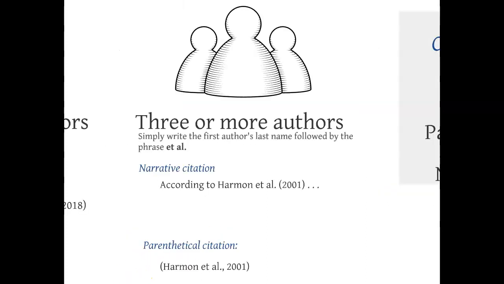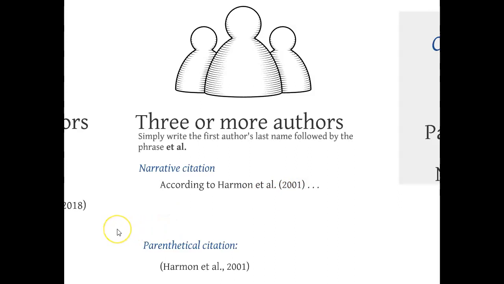Now what we're going to look at is if we have 3 or more authors. So for a narrative citation, so again something within the body of the paper, you're including your in-text citation in your writing. I'm going to write out according to Harmon et al. So notice if you have 3 or more authors, you list the first author, and this is followed by this phrase et al. So E-T-A-L period, and then the year.